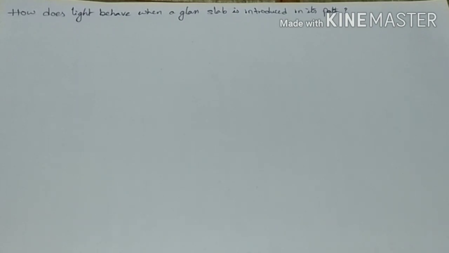Right, up to now we discussed the applications of total internal reflection. We can observe total internal reflection in mirages, the brilliance of diamond, and optical fibers.